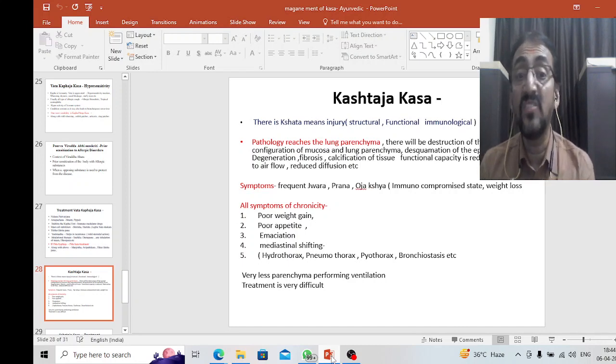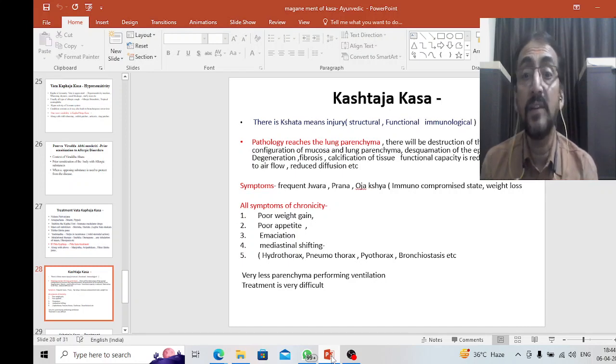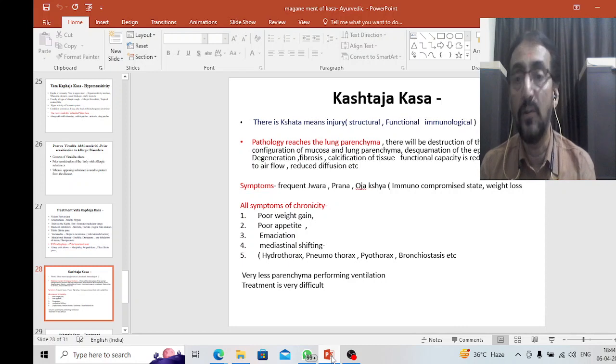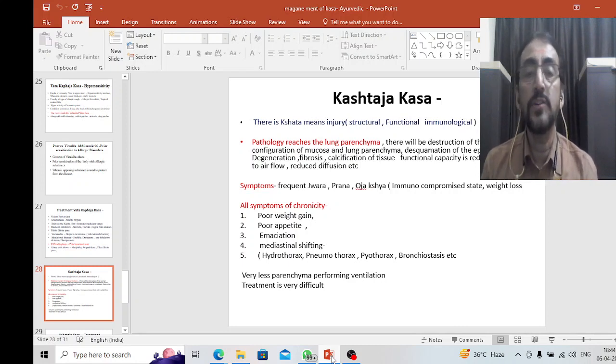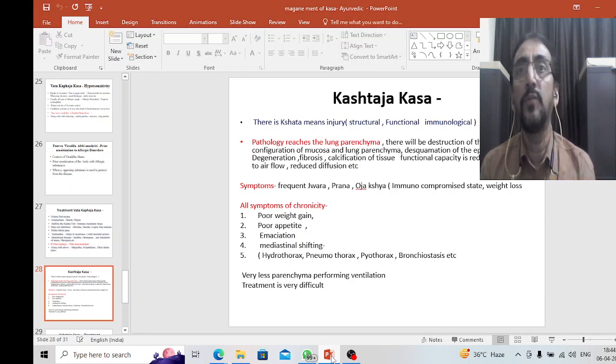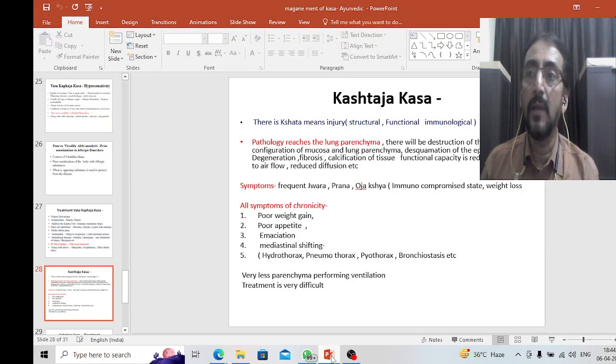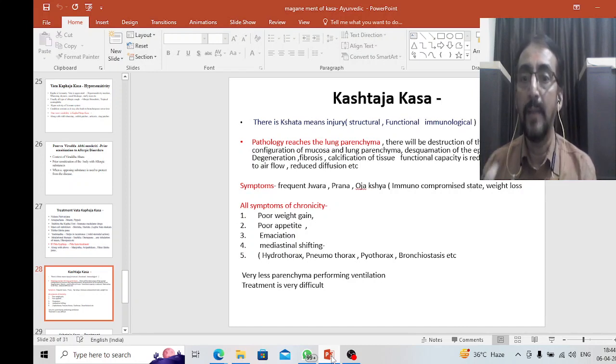fibrosis is taking place, calcification of the tissue is taking place, and totally the functional capacity of the lung is reduced, and there is also obstruction to the airflow and also reduced diffusion. The perfusion diffusion ratio will be altered. That means kshata means all the structure and functional loss will be there.